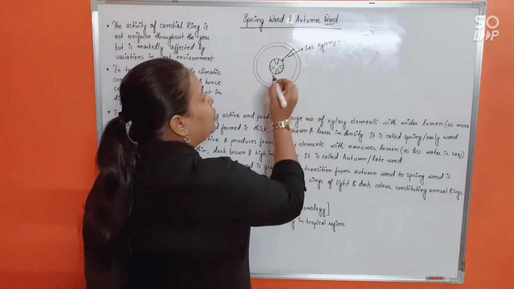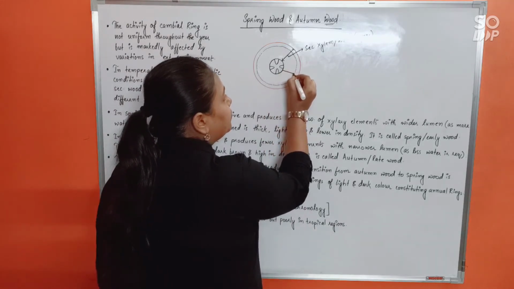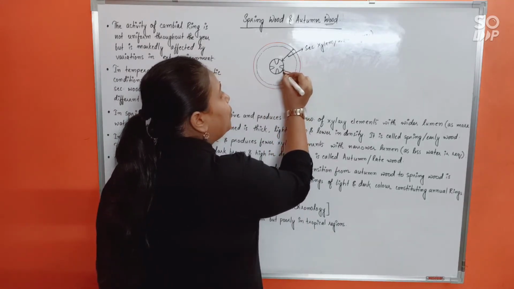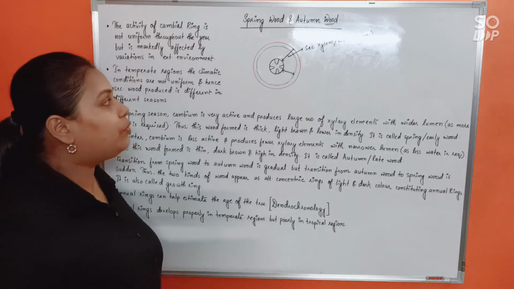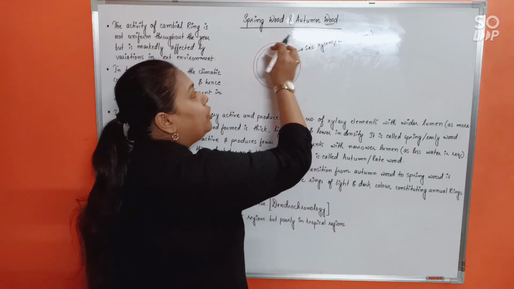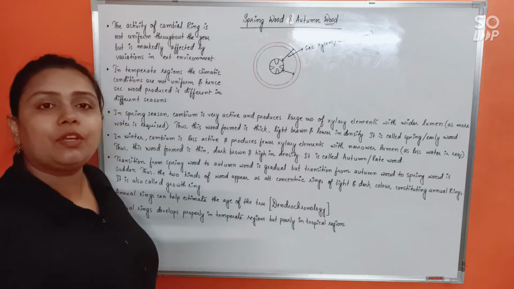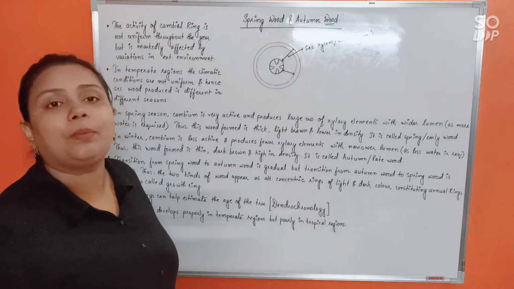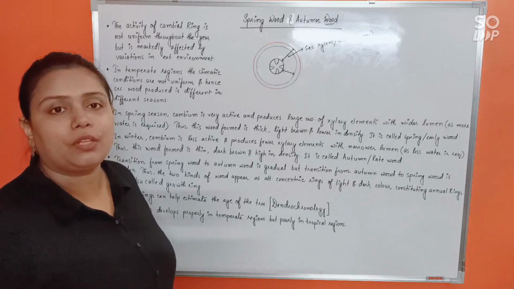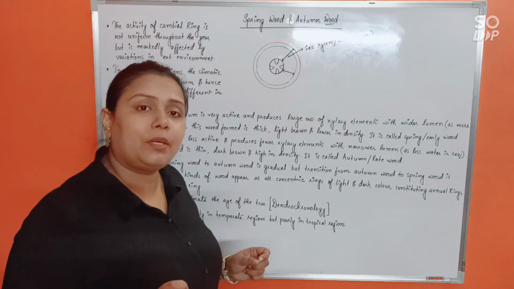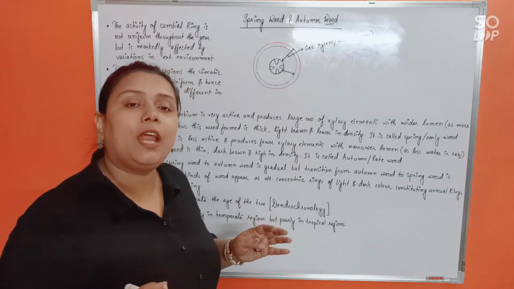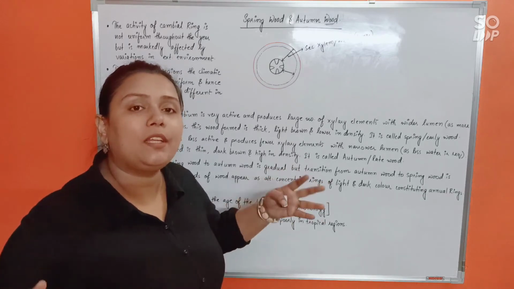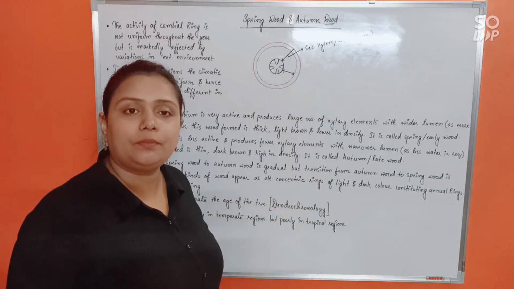Now you see, during summer, because the cambial ring was more active, isn't it? So it will give rise to a thick layer of wood. That means it will deposit more xylem element towards inside, and also because the plant is requiring more water during summer, the xylem that will be formed will have much wider tracheids and wider vessels to carry more water, isn't it?